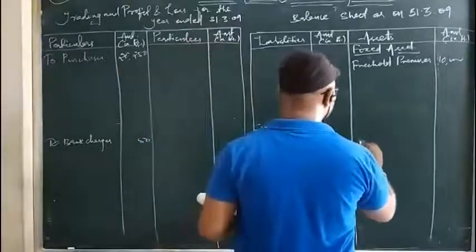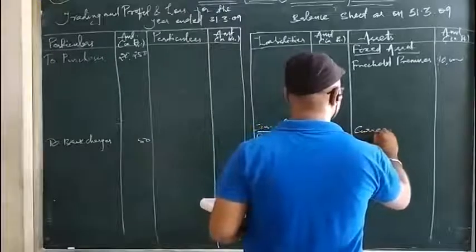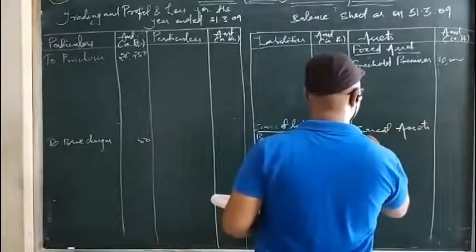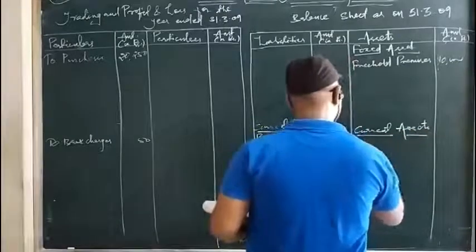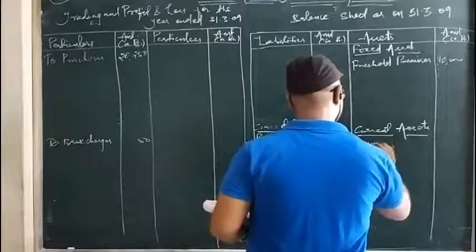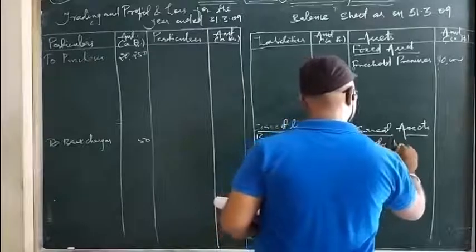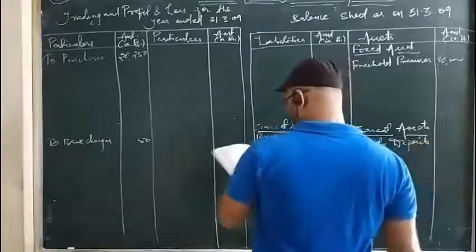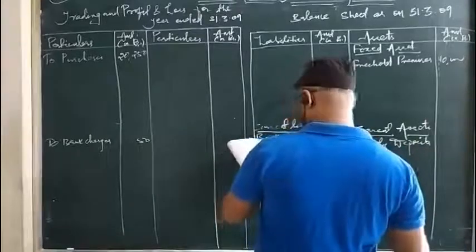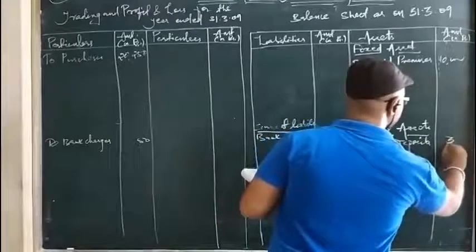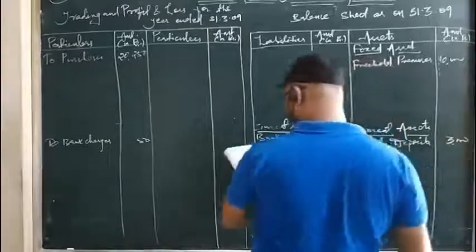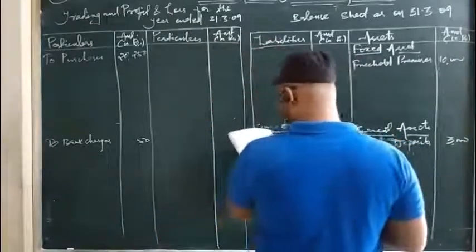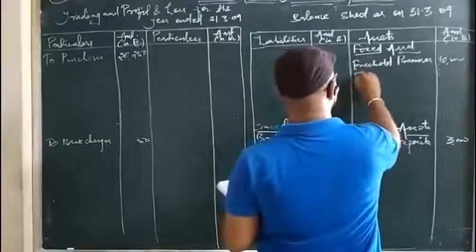So I am writing here: current assets, annuity deposits, amounting to 3,000. Then next is furniture, again a fixed asset. Furniture is 4,000.